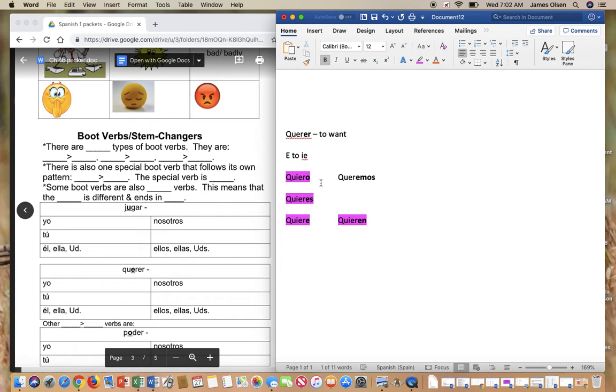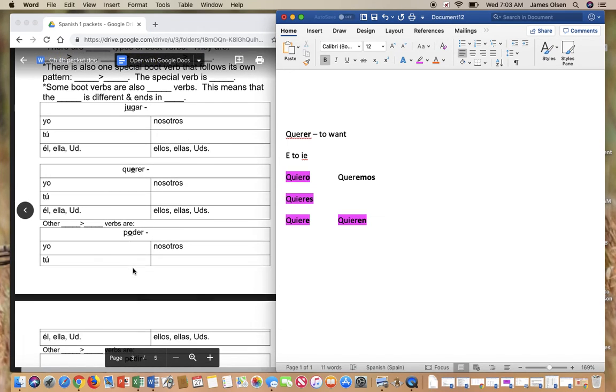And that is like the shape of a boot. If you were to draw a line around it, it'd be in the shape of a boot, because this one is left out. It doesn't stem change. This is still E and not IE. That's why they call them boot verbs. So whenever you hear boot verb or stem changer, you know it's the same thing.